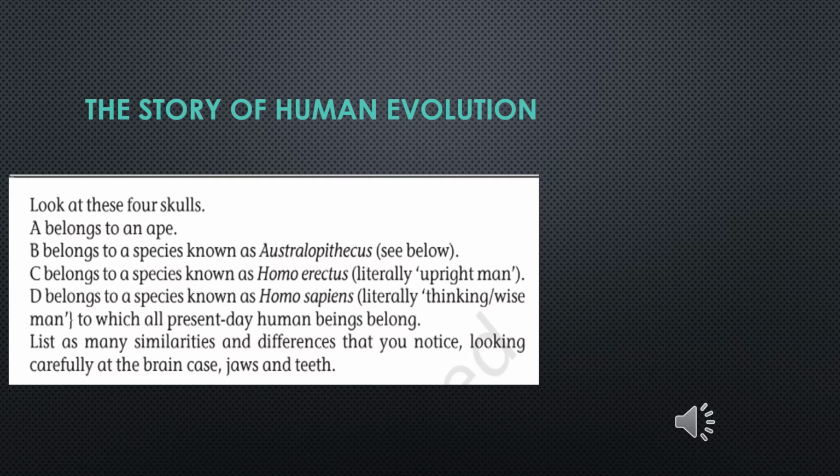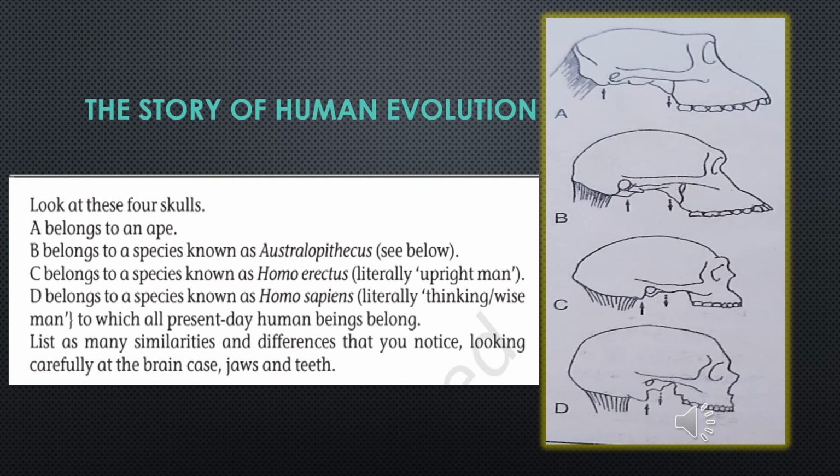The image A, or the first skull, belonged to an ape. Skull B belonged to a species known as Australopithecus. Below that belongs to a species known as Homo erectus, literally upright man. Then this belongs to a species known as Homo sapiens, literally thinking wise man, to which all the present day human beings belong.